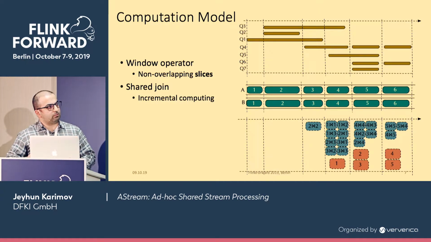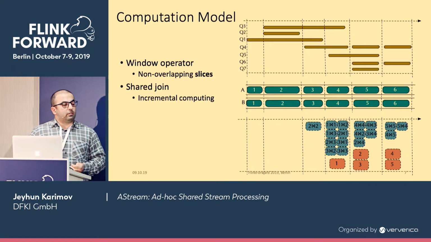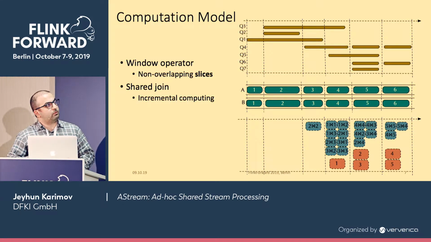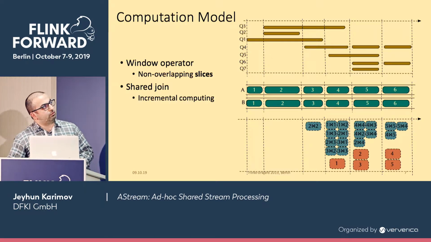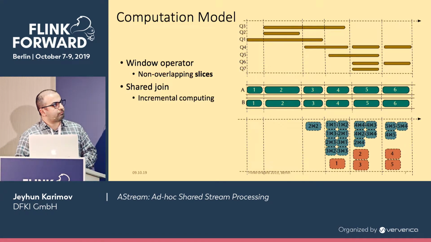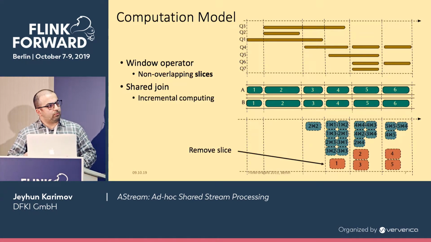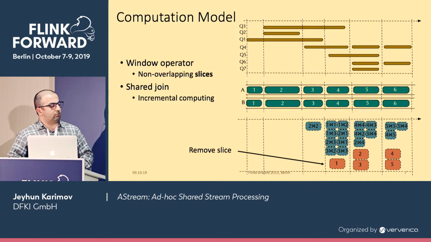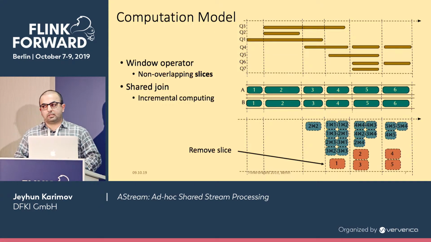We use this intermediate result to compute the result of joining slices 1, 2, 3, basically to compute the result of query 1. And this continues like that. Afterwards, when these slices are not needed, we just delete them.